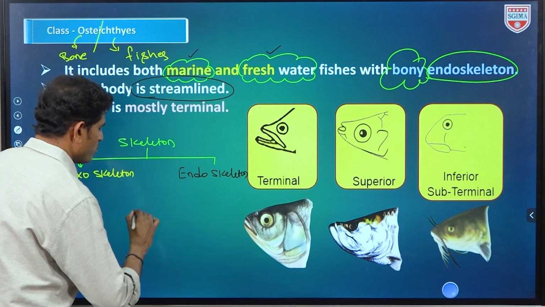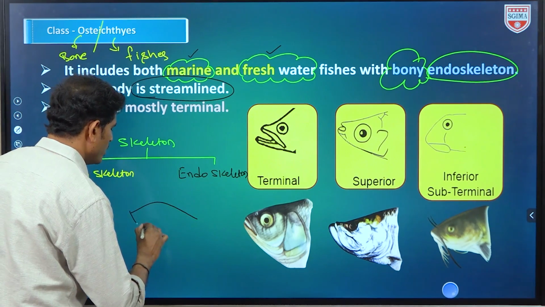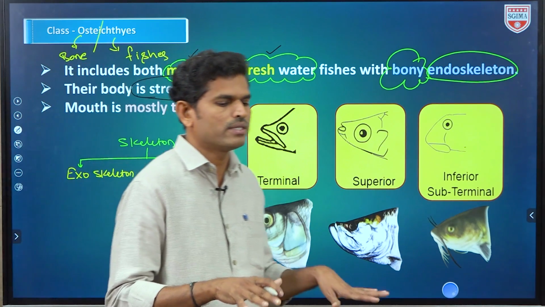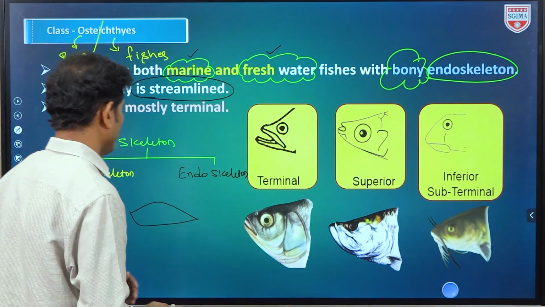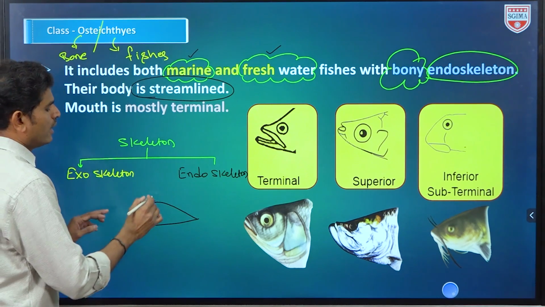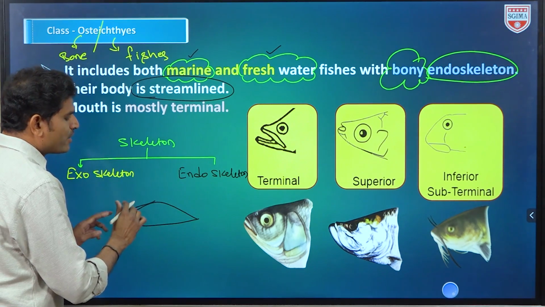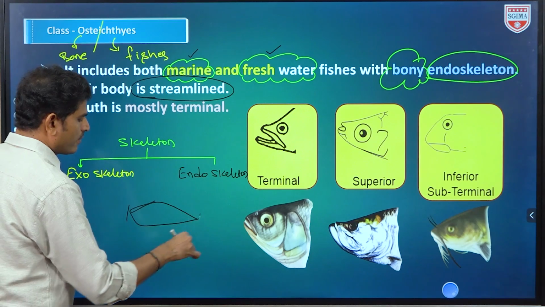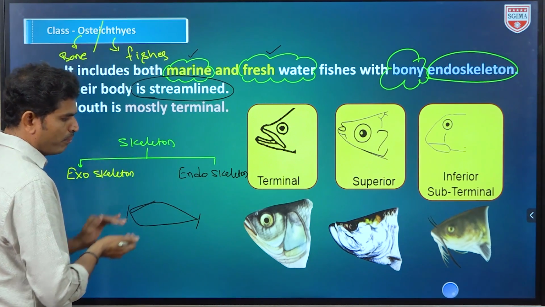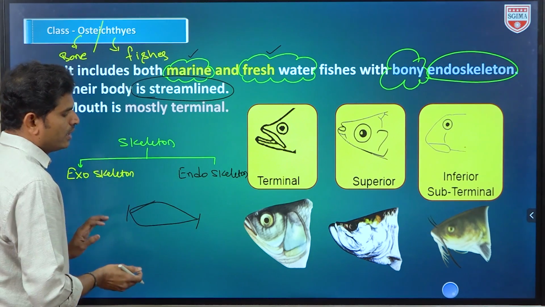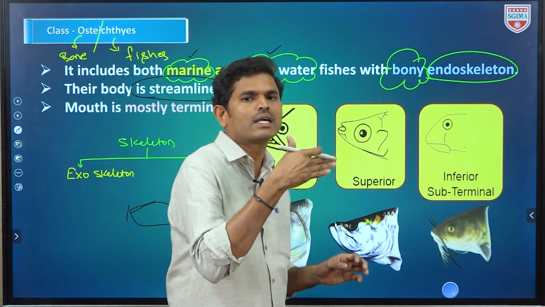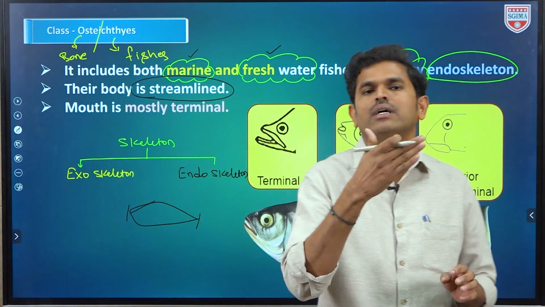Fishes are mostly spindle shaped, except those present at the bottom of the sea or ocean, where there may be some variation, such as flat forms. Spindle shape means both edges are pointed and the middle is bulged and enlarged. This shape is useful for penetrating or cutting through air or water layers.